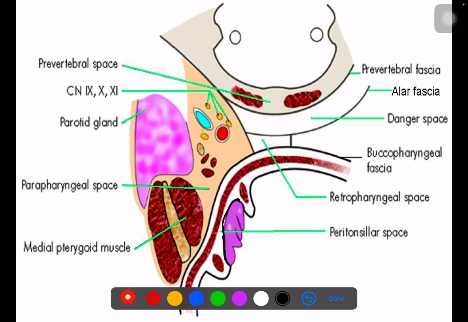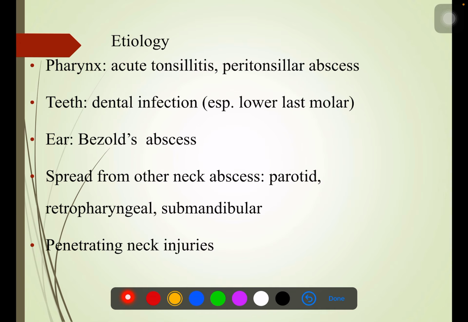This capsule is made from the pharyngobasilar fascia, okay, and this tonsil is a component of your Waldeyer's ring. So basically peritonsillar abscess means there is pus that is in between this superior constrictor and the pharyngobasilar fascia, okay.